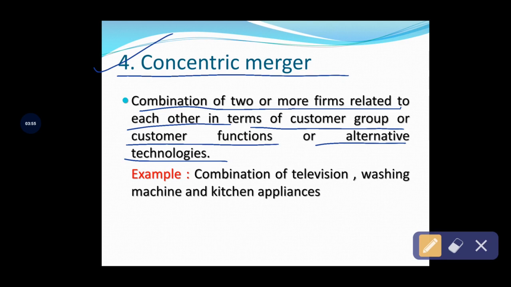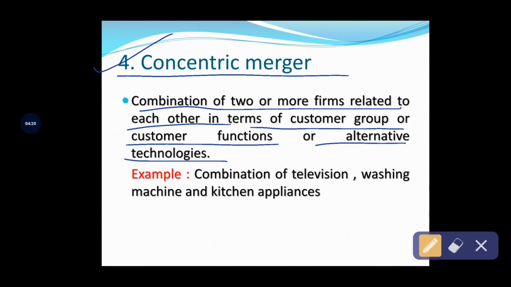So based on customer functionality, when the companies decide to merge together to form a new company, then it is called concentric merger. In this type of merger, the companies concentrate only on customer tastes and preferences, their different technologies, and also customer loyalty.